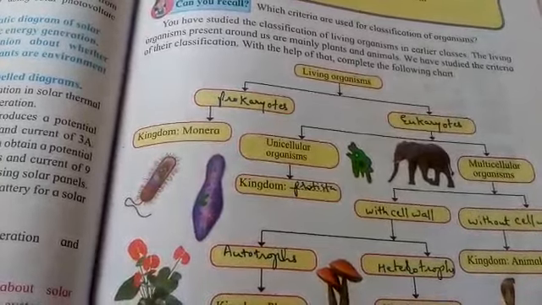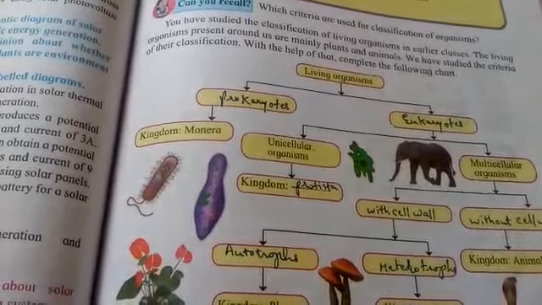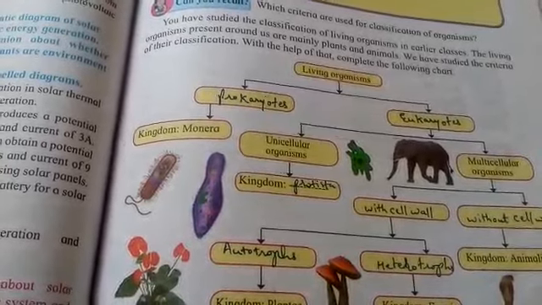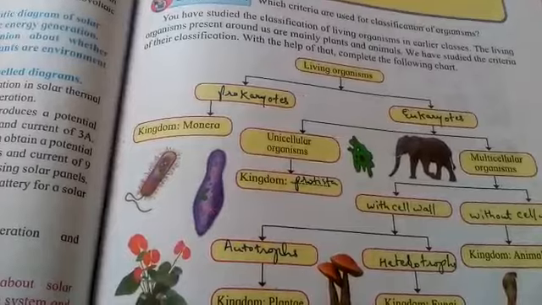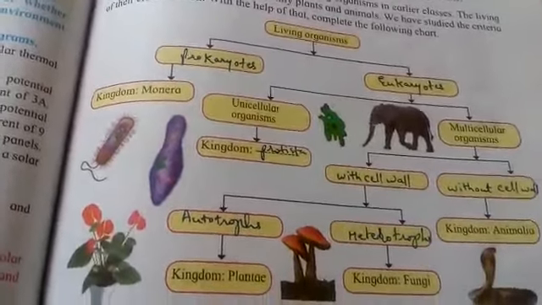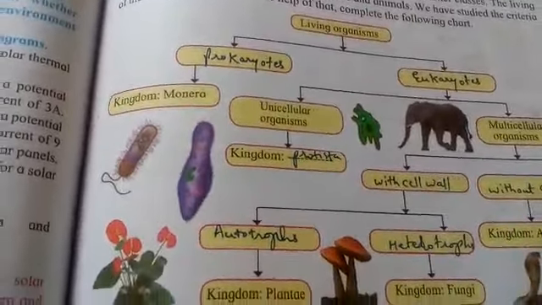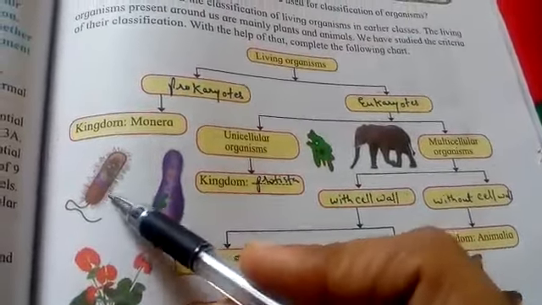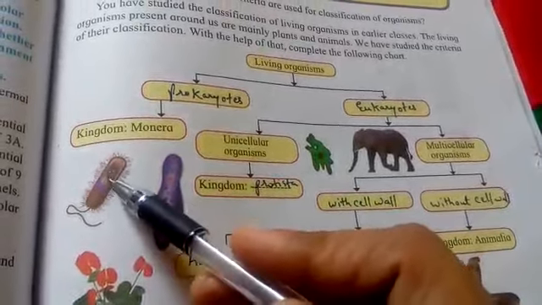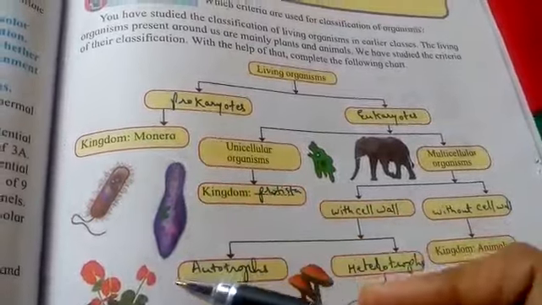Then these are prokaryotic cells without distinct nucleus or cell organelles. As I told you, these organisms will not have a distinct nucleus or the cell organelles. So these are going to be the characteristics of kingdom Monera. And you can see this figure over here. This is a figure of the bacteria. So this is the organism which belongs to this kingdom Monera.